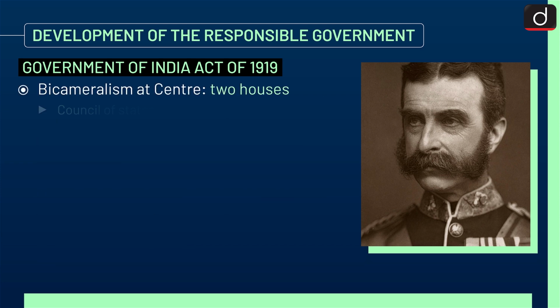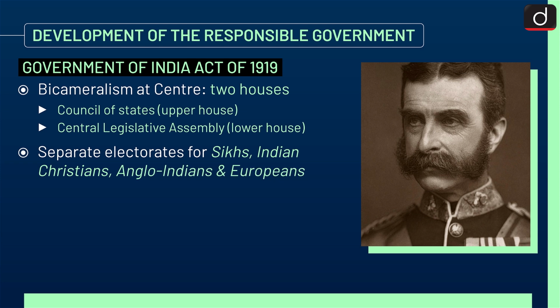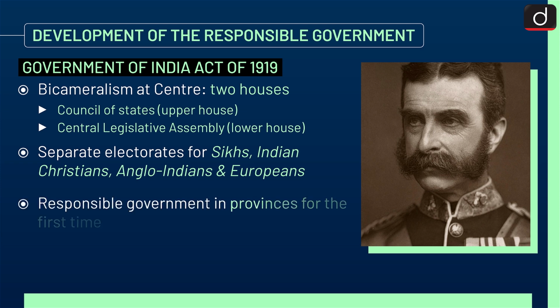Bicameralism at centre in two houses, that is, Council of States, that is upper house, and Central Legislative Assembly, that is lower house. Separate electorates for Sikhs, Indian Christians, Anglo-Indians and Europeans. For the first time, there was responsible government in provinces.